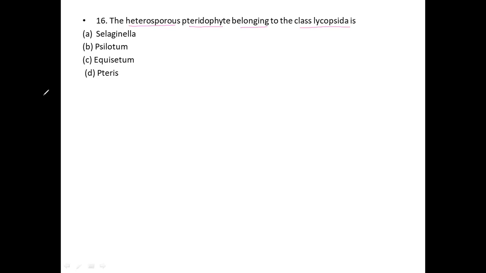One of the best examples in Lycopsida is Selaginella, a member of Lycopsida.